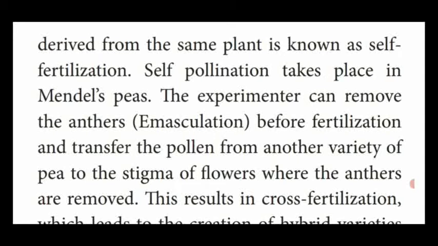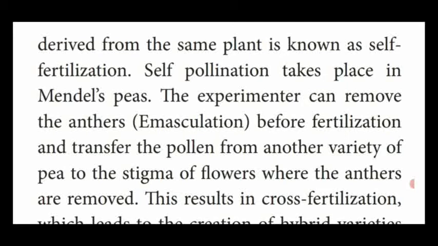Transfer of pollen grains from the anther to the stigma of the same flower is self-pollination. Likewise, when the male gamete fuses with the female gamete of the same plant, that is self-fertilization. Self-pollination also takes place in Mendel's pea plant. Artificial fertilization is also done by the experimenter.